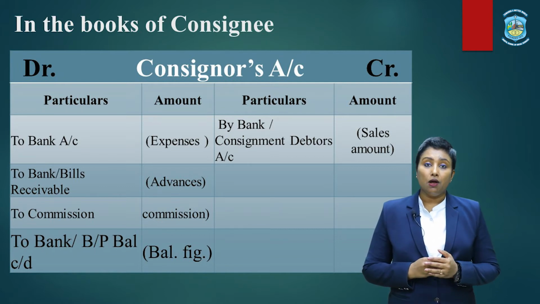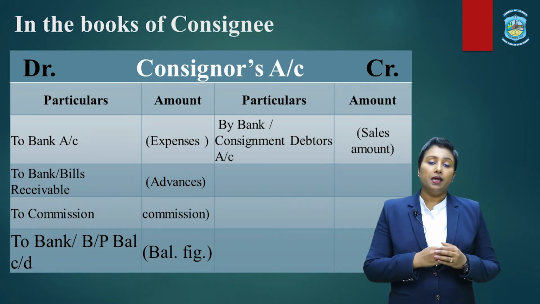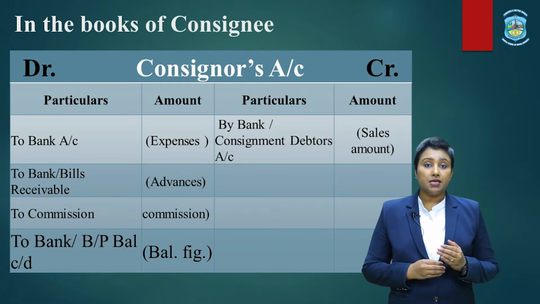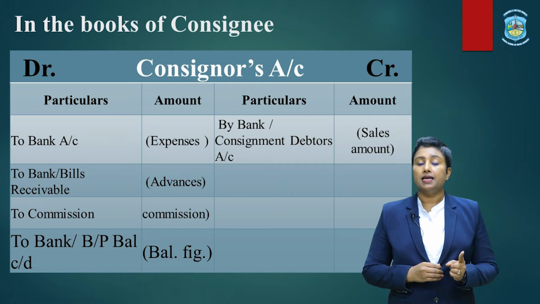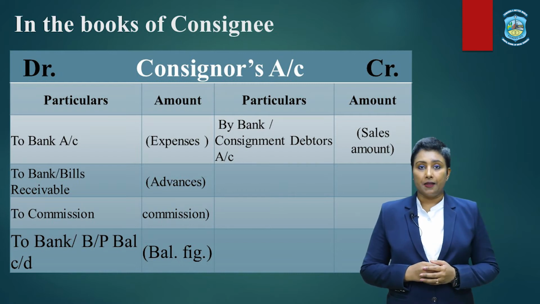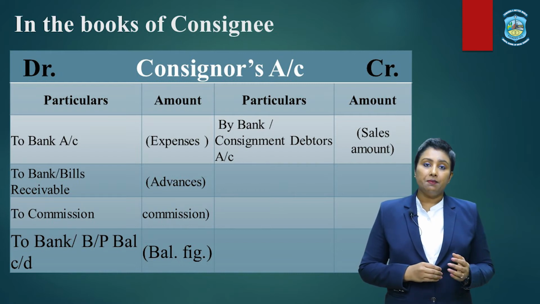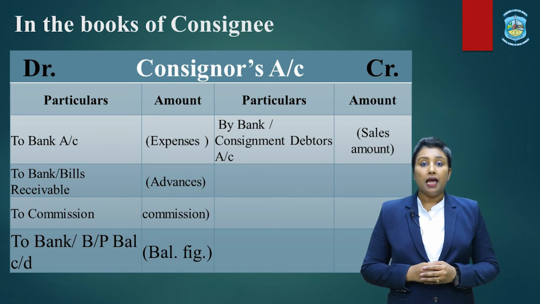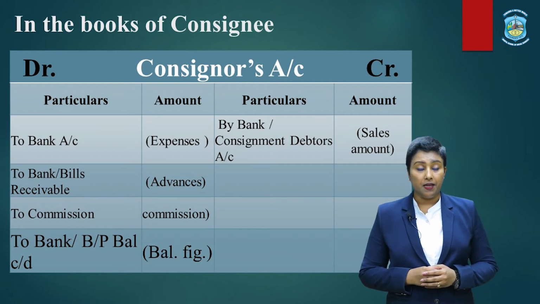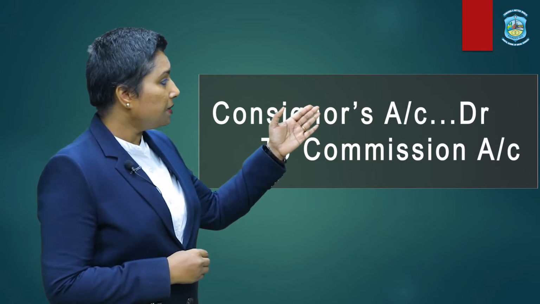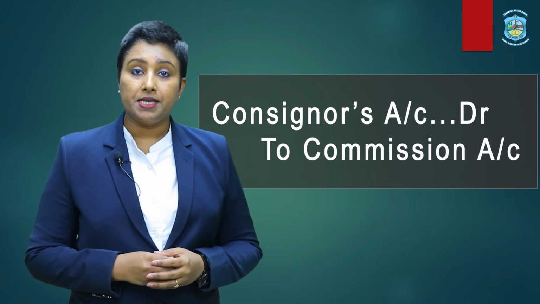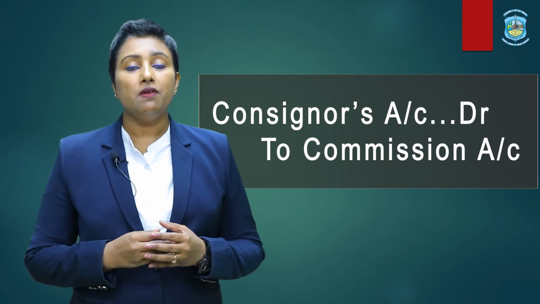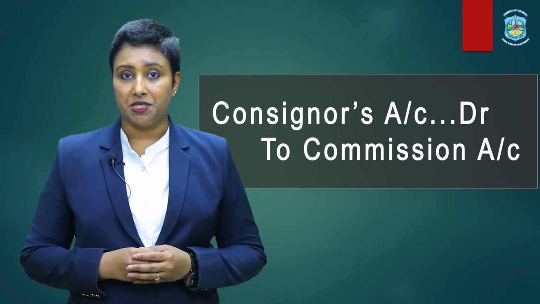Now, regarding the recording of commission, if the commission is earned, it is to be recorded in the consignor's account, because it is ultimately to be paid by the consignor, and for this amount the consignor stands as a debtor for the consignee. Therefore, it is recorded in the debit side as to commission, and the journal entry for this would be consignor's account debited to commission account. Now, how the commission is to be calculated and what the different types of commission are, we will learn in the later part of this video.